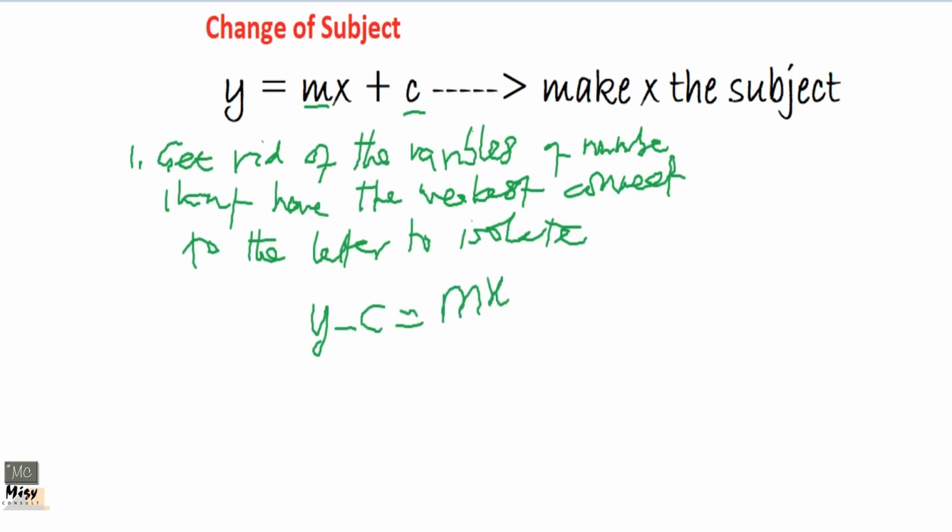You see that you are now left with m and x alone. But you only need x to stand alone, so you divide there by m and divide there by m. So you get x equals y minus c divided by m.